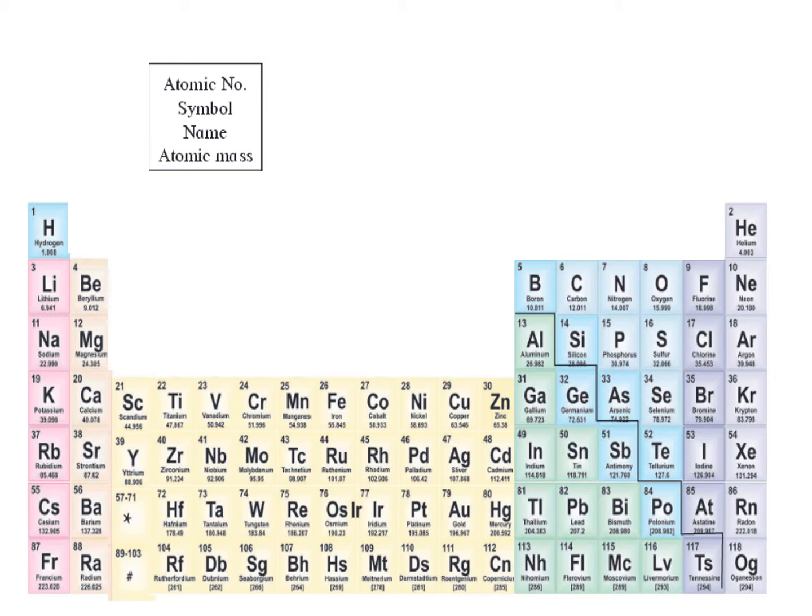First, it gave the atomic number. Second, the symbol. Third, the name. And then the atomic mass. So when you're looking at a box, the first thing that you see is the atomic number, the number on the left corner. Then you have a letter which is the symbol. Below the symbol you will have the name written, and then below the name you have the atomic mass written for that particular element.